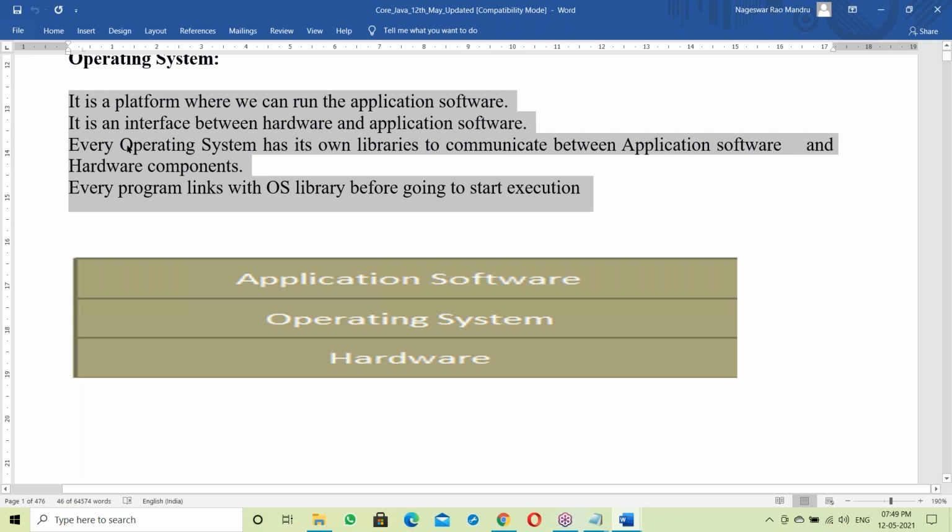Yes, it's an interface. Next, every OS has its own library. Every program links with the OS library before we start execution. Same points, just expanded here.